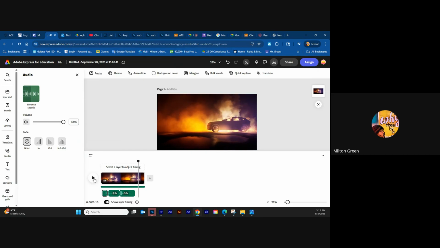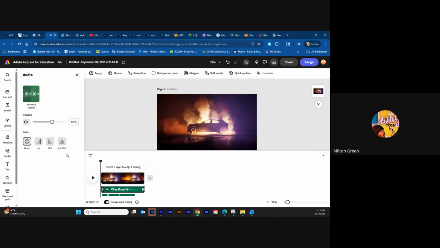But let's pretend the audio from the music was too loud. I'm going to click on the audio for the music, which is this one right here, and I can turn down the volume. That way the music doesn't drown out the sound effects. Or if that's too light, I can turn it up a little bit more. That's just part of mixing. Mixing is an art in itself. You've got to figure out how to mix it so it sounds right, so it sounds good.